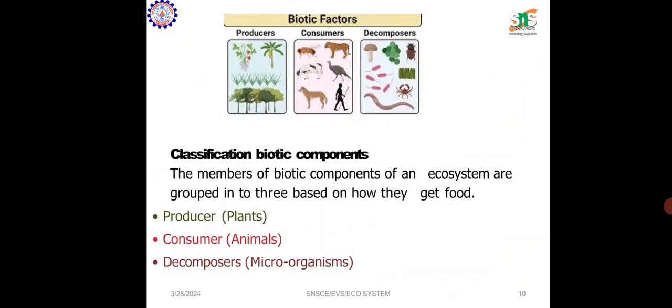The classification of biotic components. We can classify the biotic components further. The members of the biotic components of an ecosystem are grouped into three based on how they get food: producers, consumers and decomposers. Producers are plants, consumers are animals, and decomposers are microorganisms. These are the classification of biotic components.